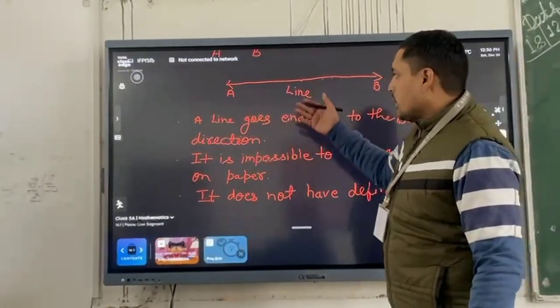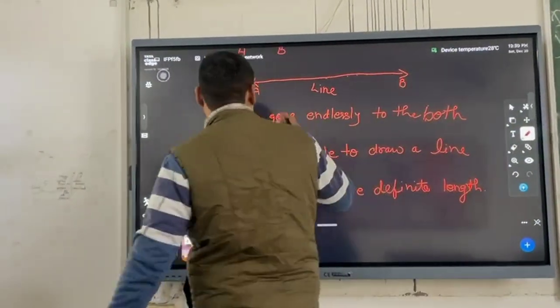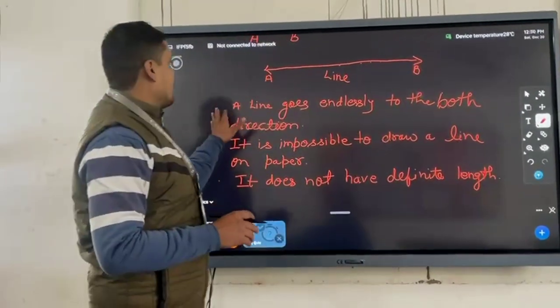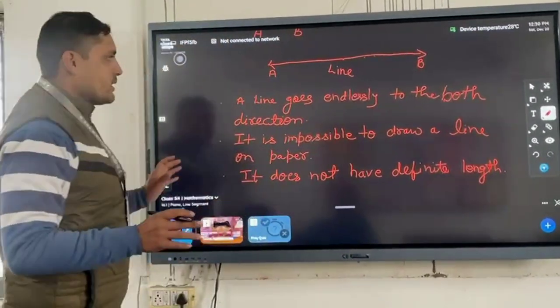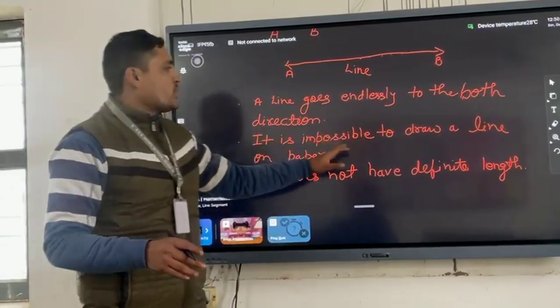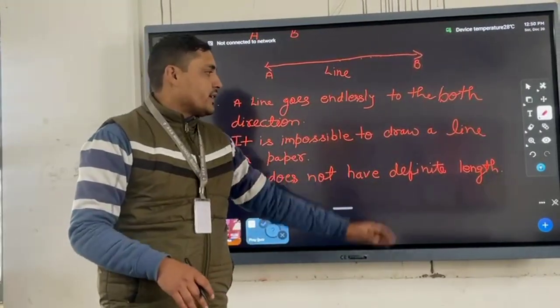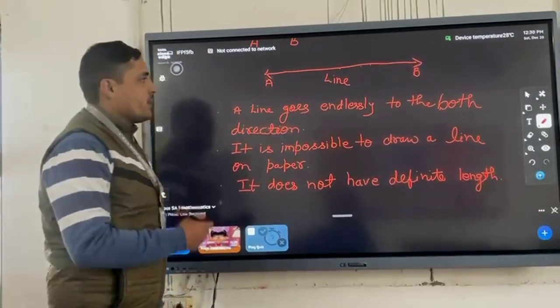We will now revise once more. What is a line? A line goes endlessly to both directions, and it is impossible to draw a line on a paper. It does not have a definite length. It has no end points. It is about the line.